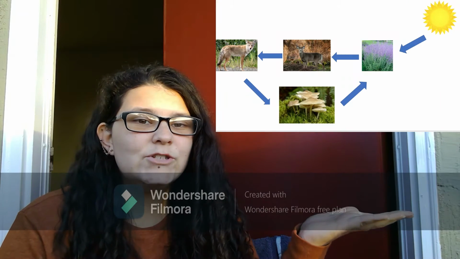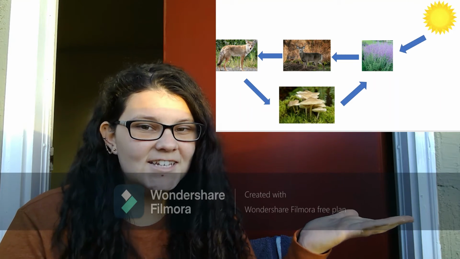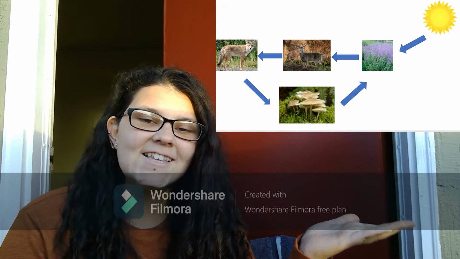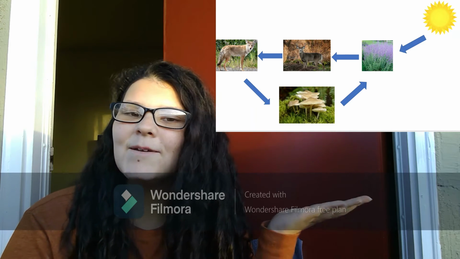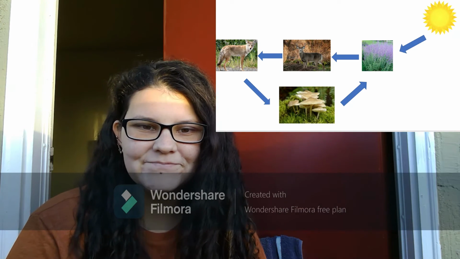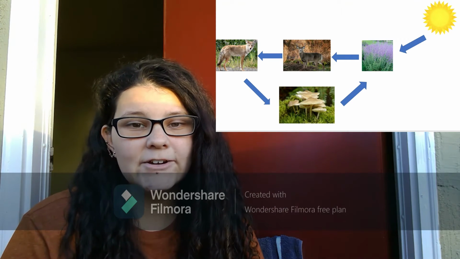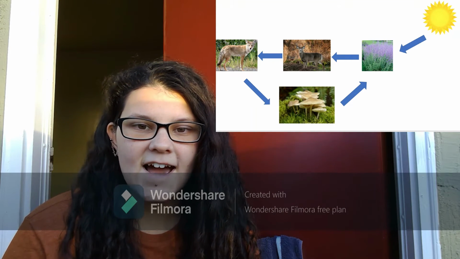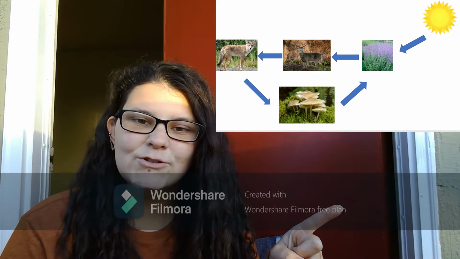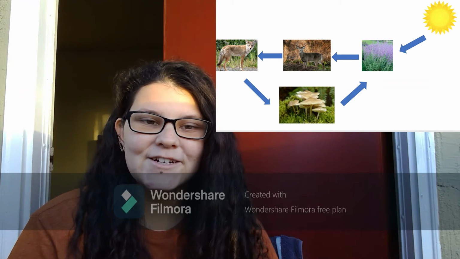So in this food chain, I would put the decomposers right after the secondary consumer and right before the producer. Because they break down the secondary consumer after it has died, and bring nutrients to our producer.